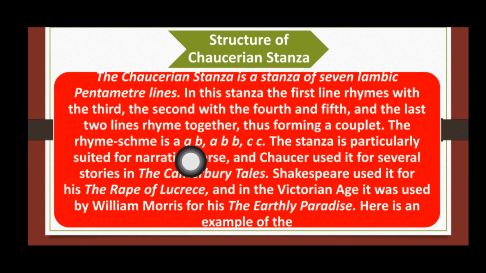So it means that line 1 will rhyme with line 3, line 2 will rhyme with line number 4 and 5, and line number 6 and 7 will rhyme together. So we have 7 lines here.